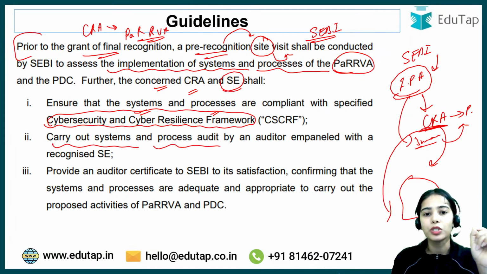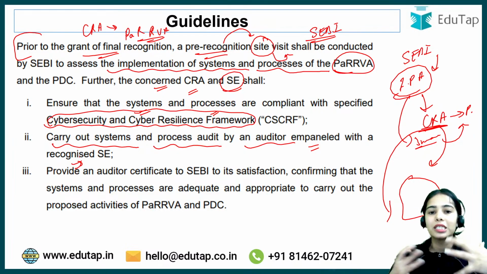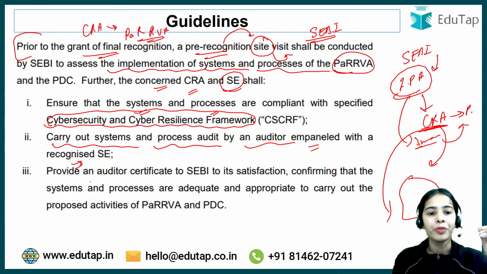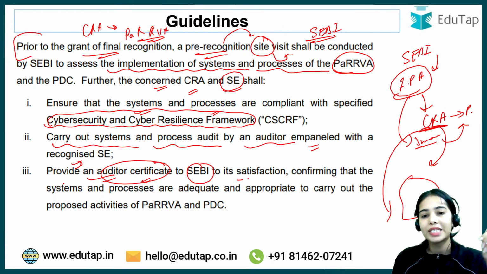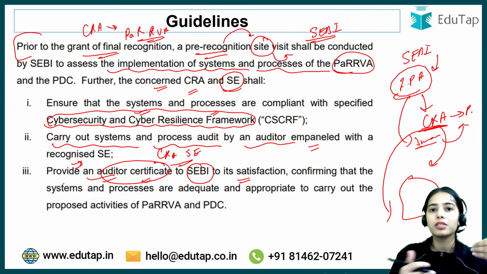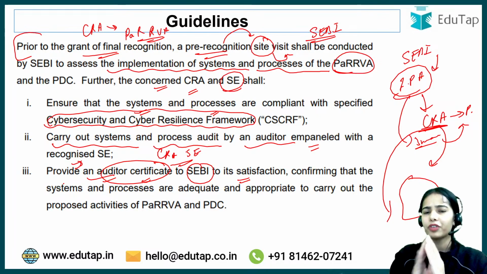Carry out systems and process audit by an auditor empaneled with the recognized stock exchange. So the system audit and the process audit will happen. Provide an auditor certificate to SEBI to its satisfaction. That means the CRA and the stock exchange has to provide an auditor certificate that the auditor has seen everything and the auditor has verified everything, that everything is fine.